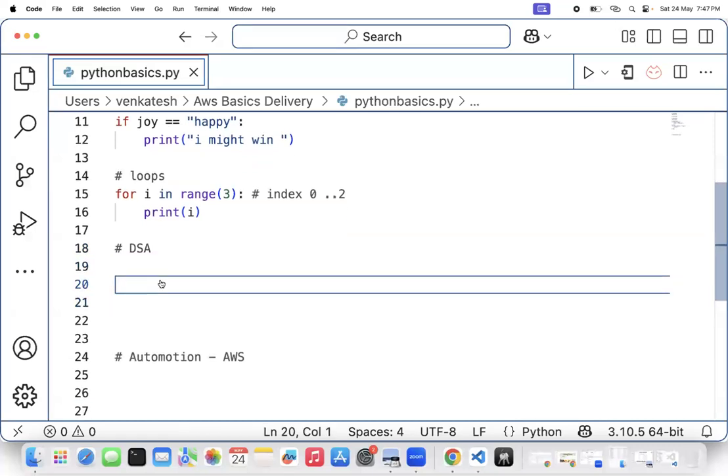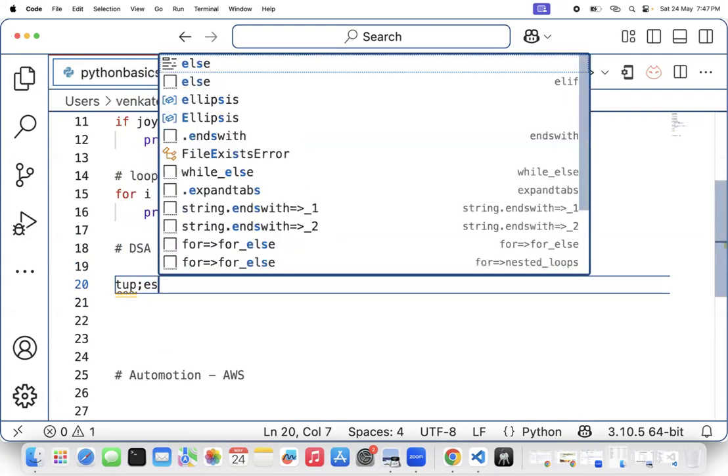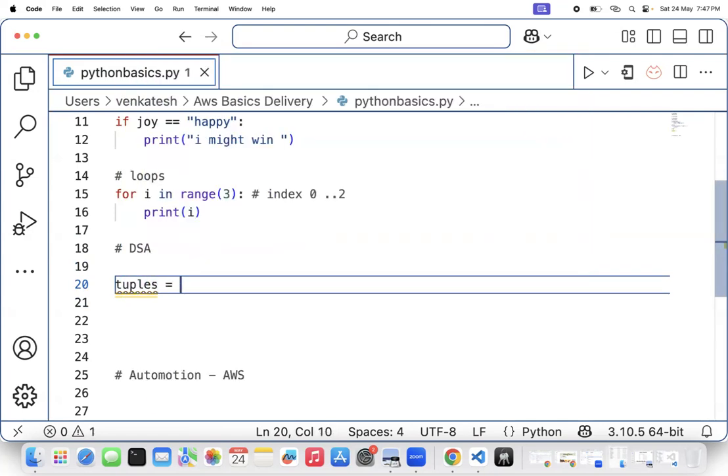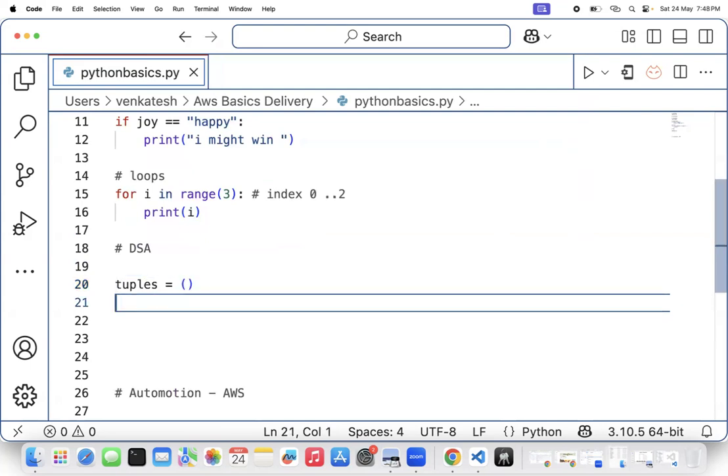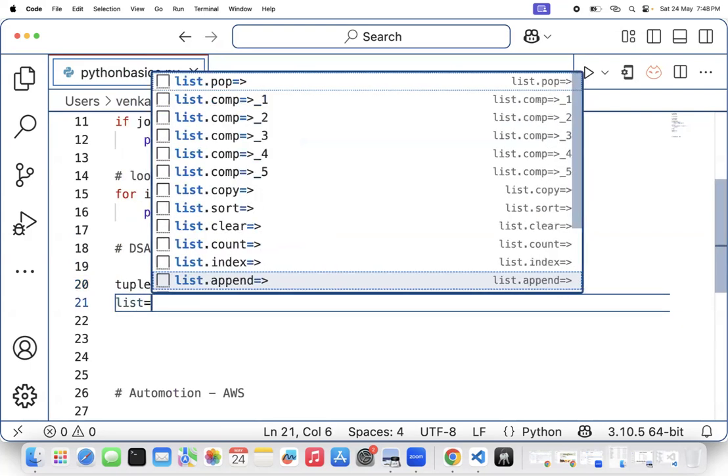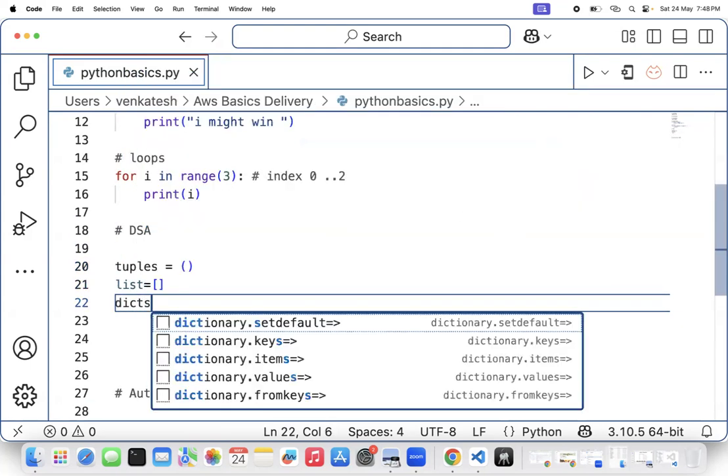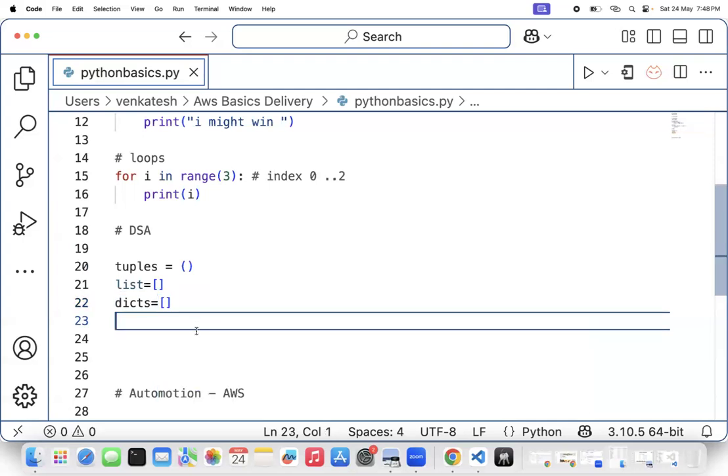Now let's talk about data structures. Data structures are very important here. I'll create a data structure. What all data structures do we have? We'll take tuples, lists, and dictionaries. Now this plays a very important role.